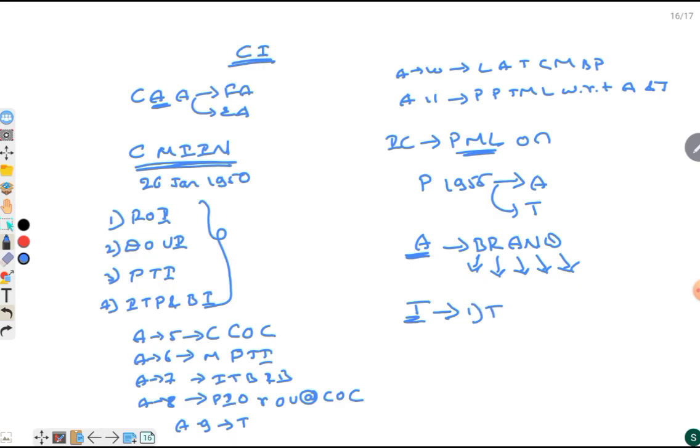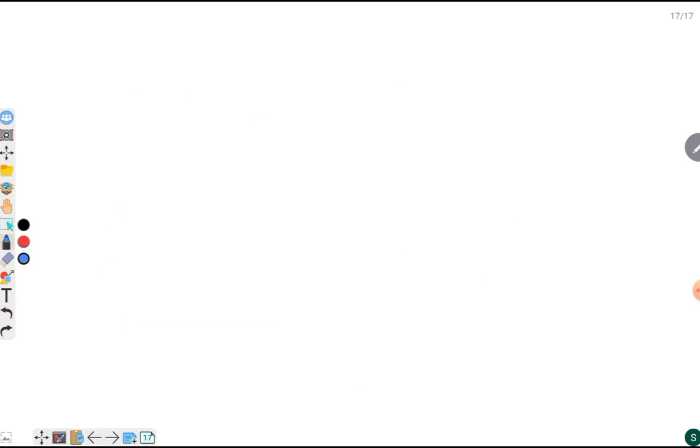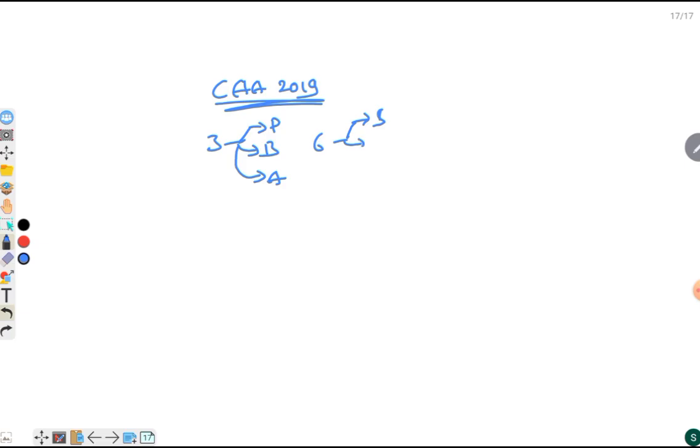And in termination, we have seen 3 categories: one is termination, second one is deprivation, and third one is renunciation. And after this, we have seen the Citizenship Amendment Act 2019, where the three countries, especially Pakistan, Bangladesh and Afghanistan, and 6 communities, Sikh, Parsi, Buddhist, Jain, Christian and Hindu, can become naturalized citizens, and the naturalization period has been reduced to 5 years.